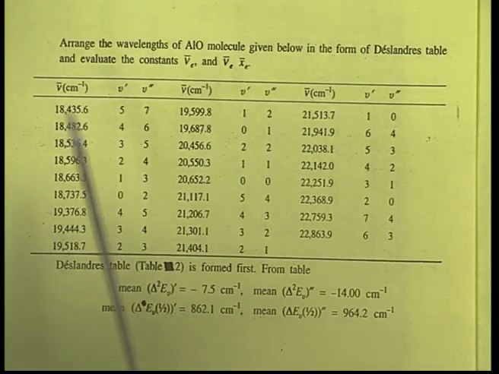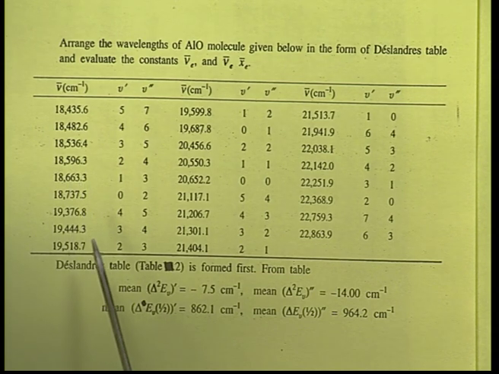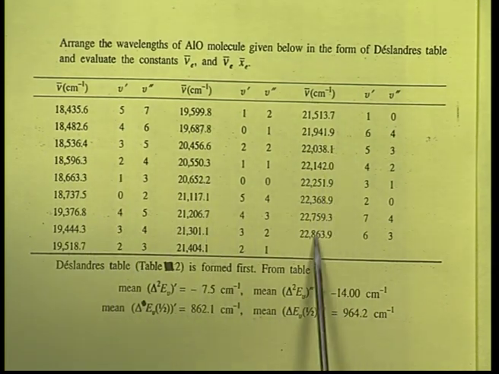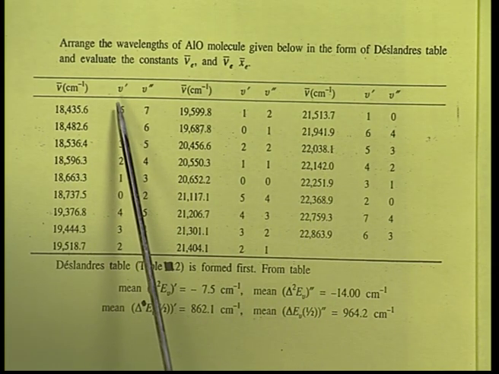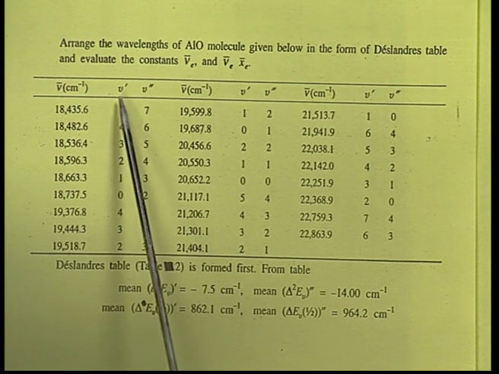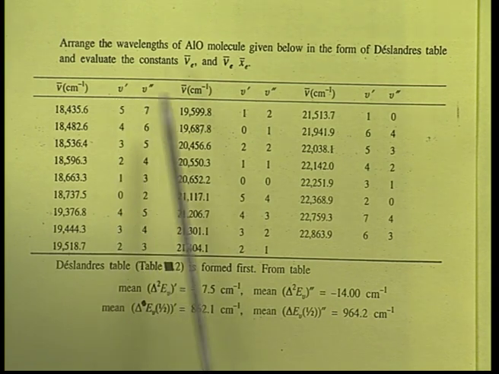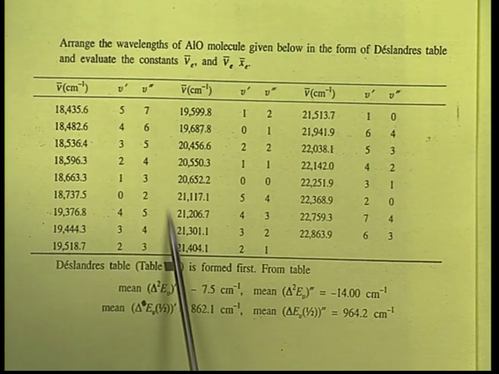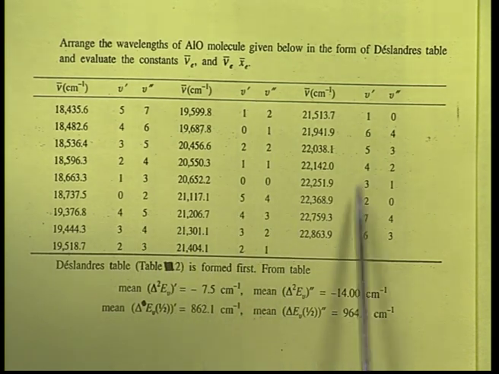Now, we have a set of wave numbers associated with the wavelengths of the film that we have seen earlier. All these wave numbers are given in this column, and we have vibrational quantum numbers associated with V dash and V double dash. All these are associated.